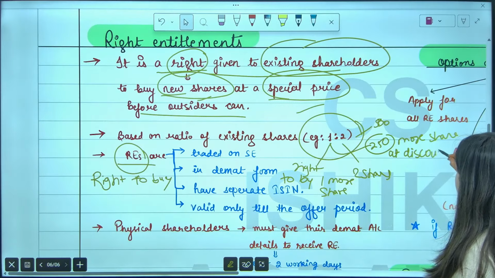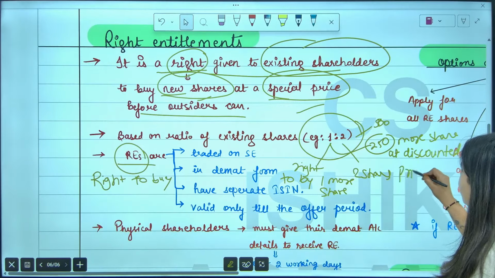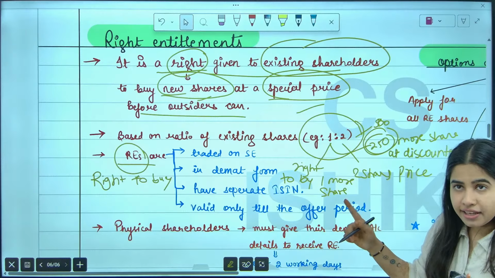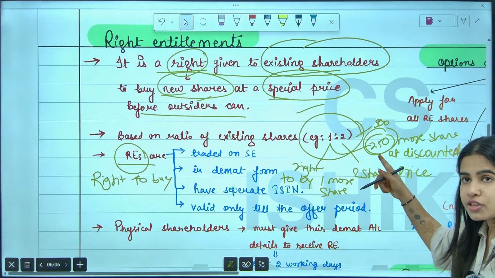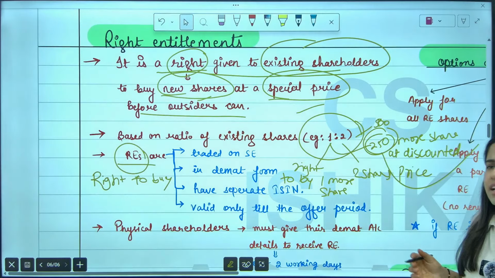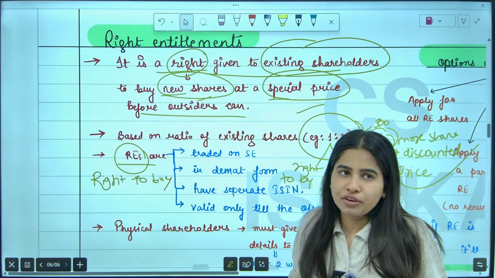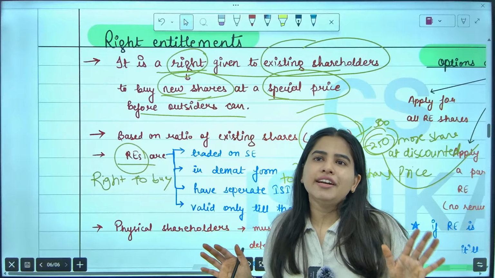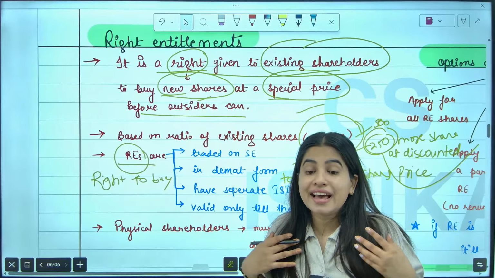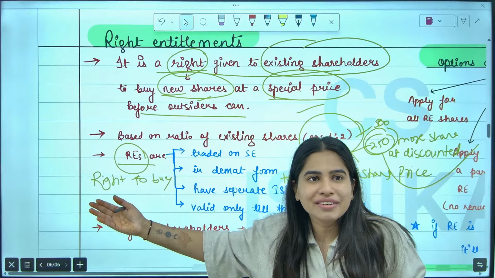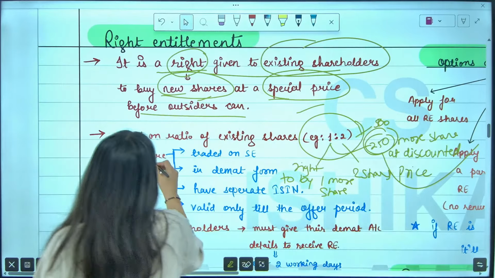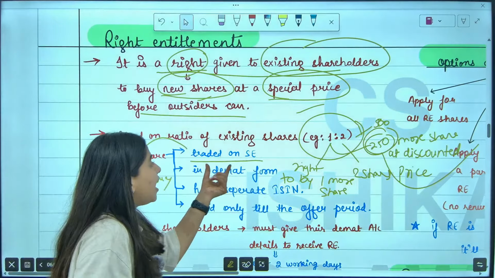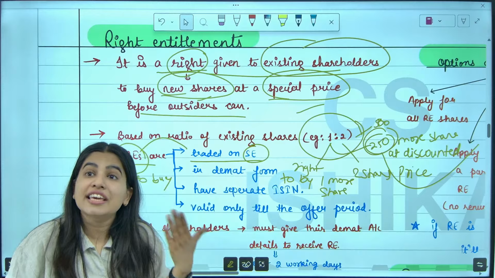Let's say I don't want to buy these 250 shares, even if they are available at a discounted price. I can sell this right to someone else. And that is why these rights entitlements are traded on the stock exchange, just like equity shares.